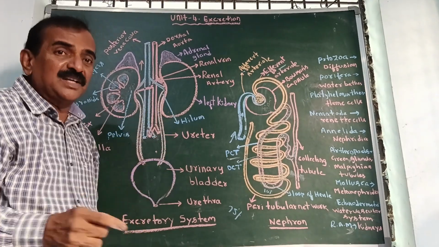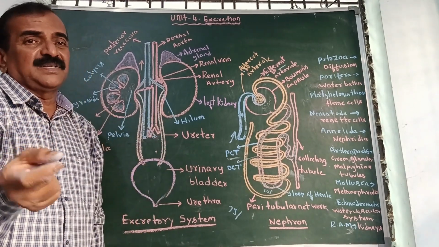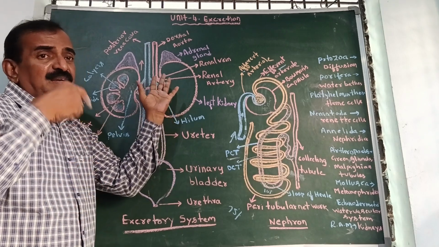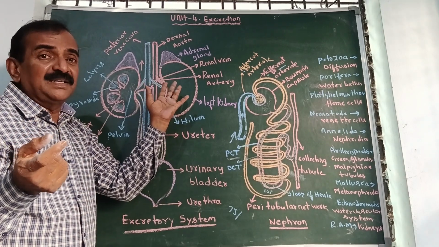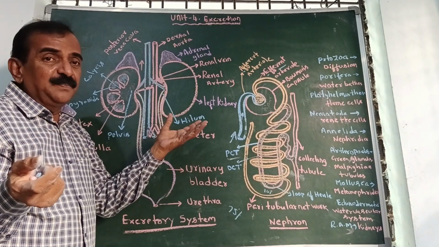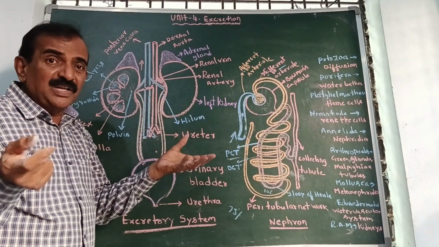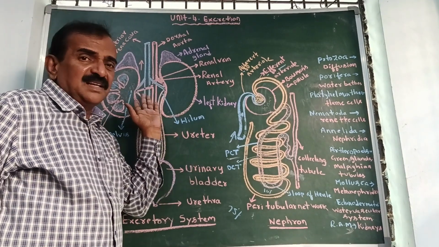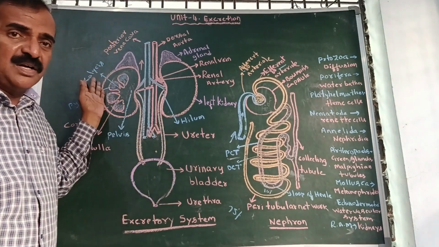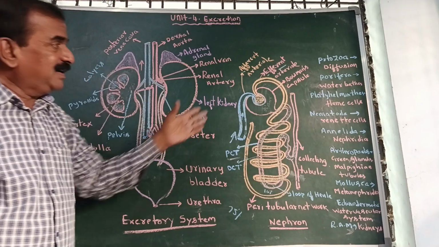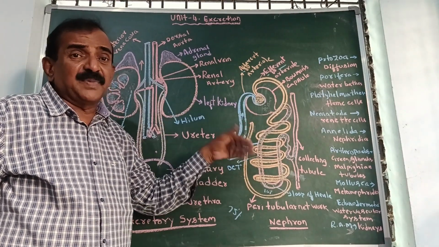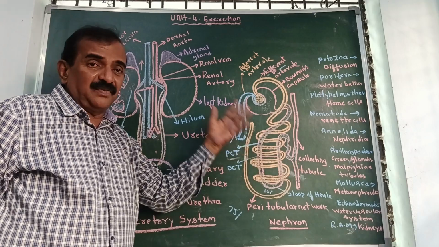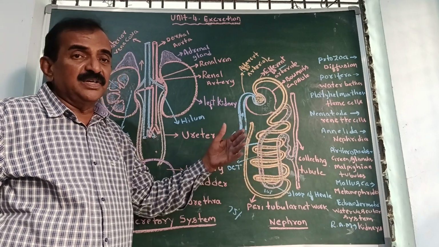Inside each kidney, what are present? Uriniferous tubules, nephrons are present. Kidneys are bean shaped, and a pair of kidneys is present. They are brick red in color, and they are present in the dorsal body wall attached to the abdomen on either side of the backbone. And each kidney consists internally of what? Outer cortex and inner medulla, and in the kidney we can see the presence of more than 1.3 to 1.8 million nephrons. Nephrons are also called uriniferous tubules.